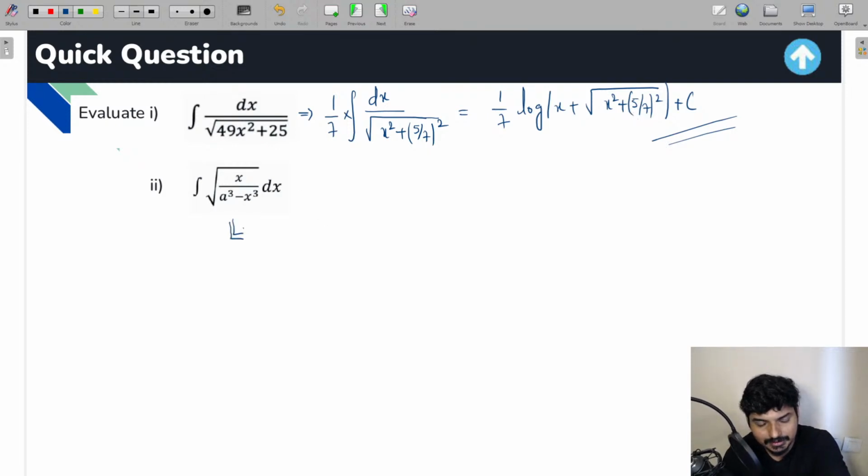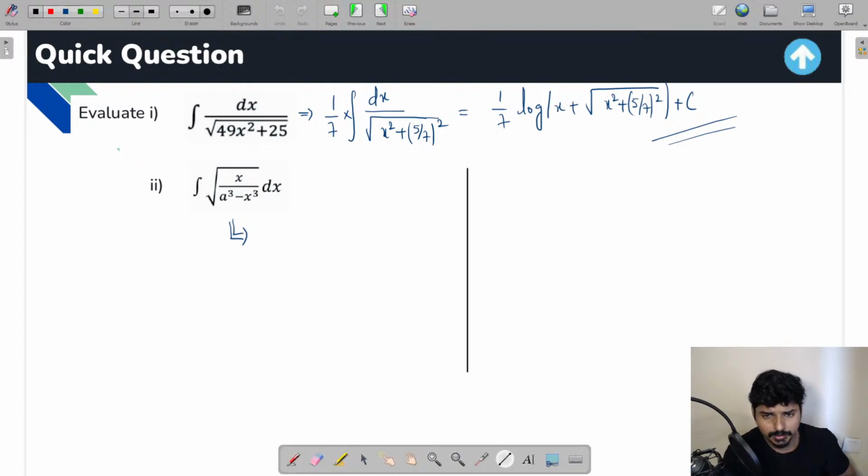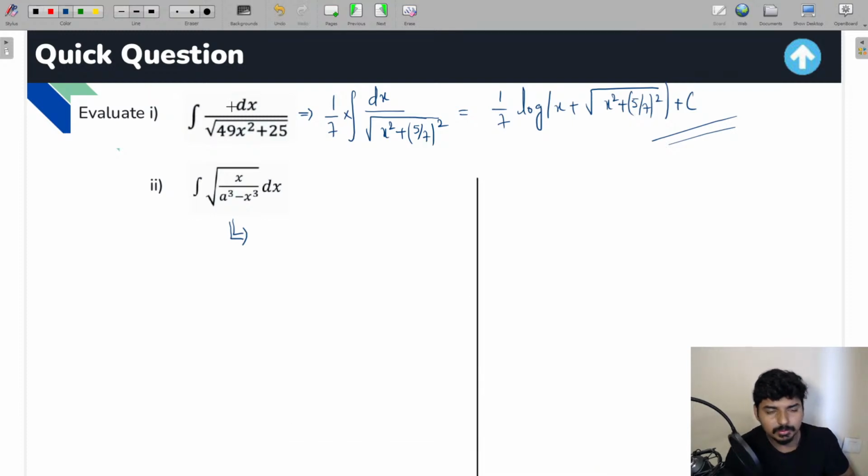In the second one, you have integration of under root of x by a cube minus x cube into dx. So in this case, we need to find the solution of this integral. For this question, you can do it in this way. Let me tell you a very simple method for this one, guys. What you have to do is modify this into the standard form, right? So how can we do that?